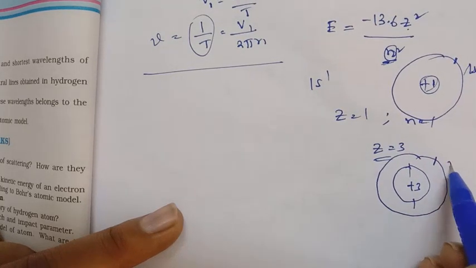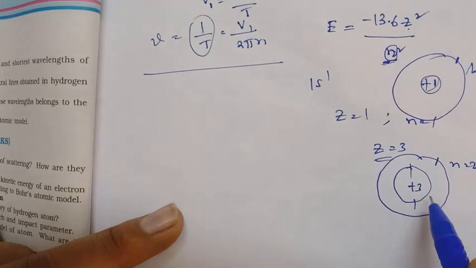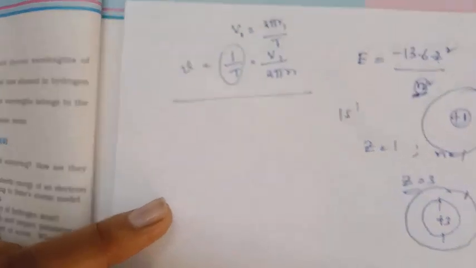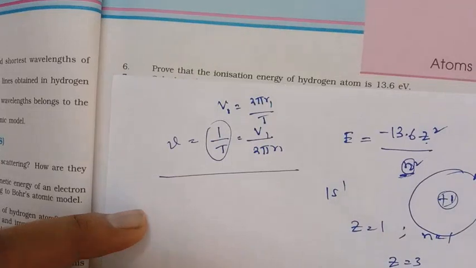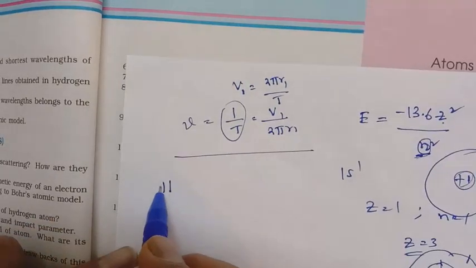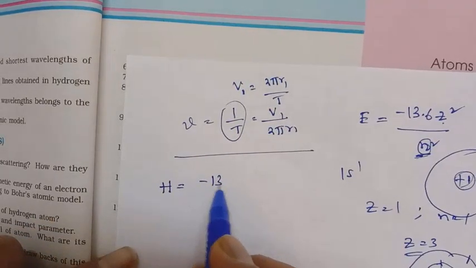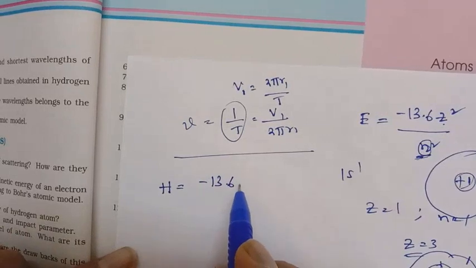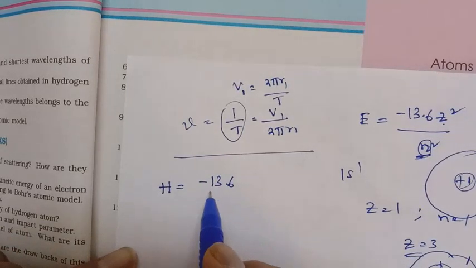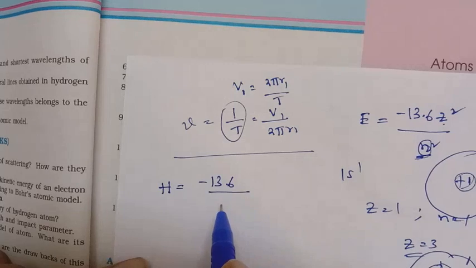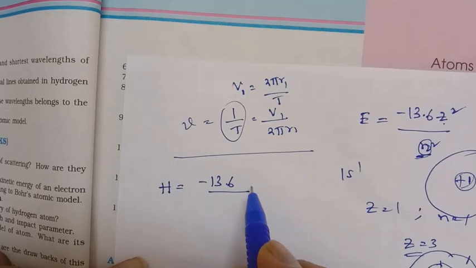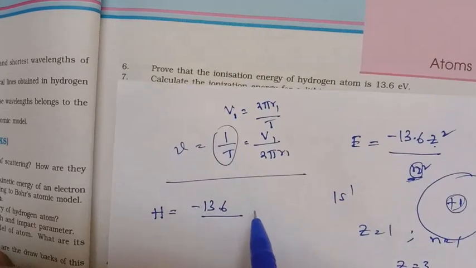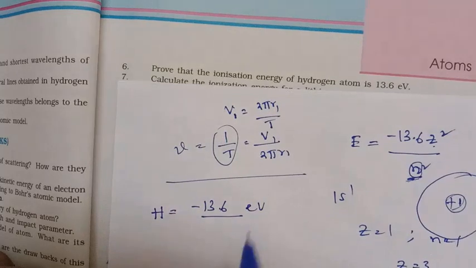So n is equal to 2 and Z is equal to 3. In the case of hydrogen atom, minus 13.6 into Z square, 1 square, by n square with n equal to 1, so the ionization energy of the hydrogen atom is 13.6 electron volts.